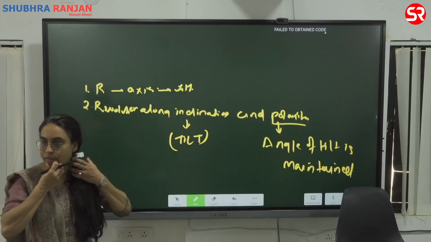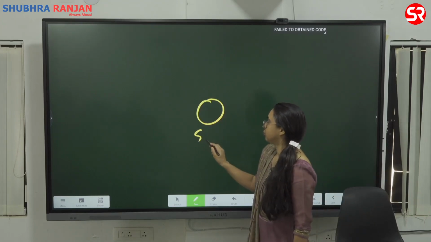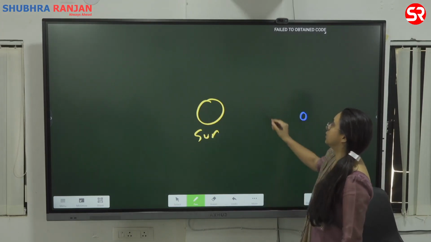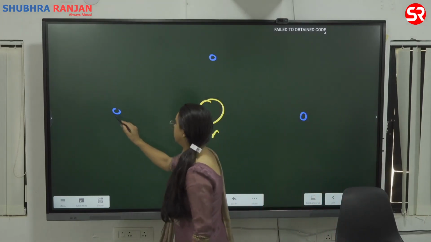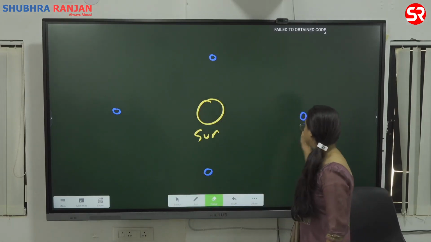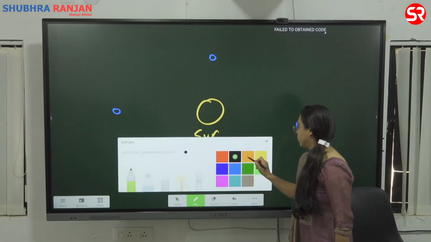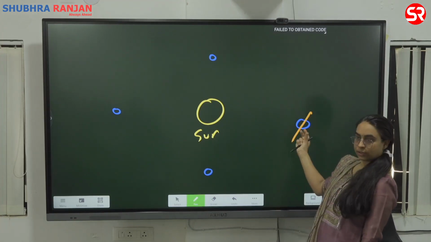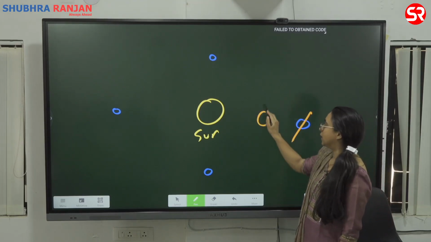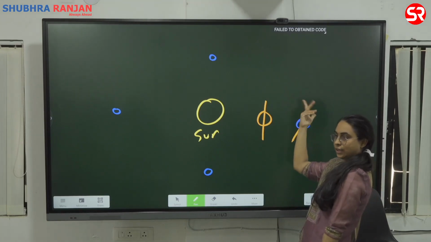I will try to draw a figure and then you will understand better. See, this is your sun. This is your earth. The earth revolves on the tilted axis. The earth always rotates on the tilted axis. It is not like this. The earth is tilted, the globe always is tilted, so it rotates on the tilted axis.